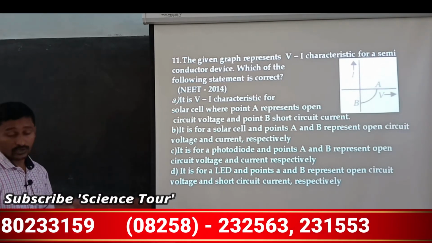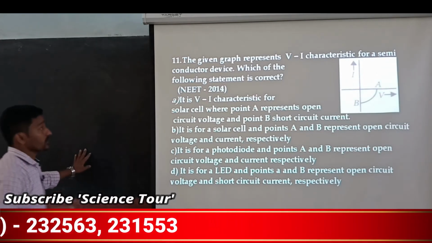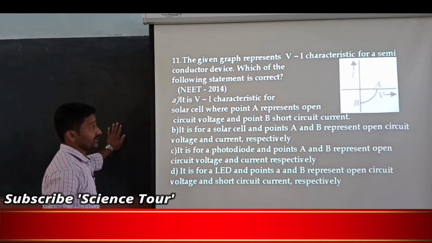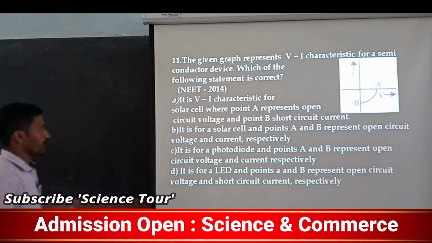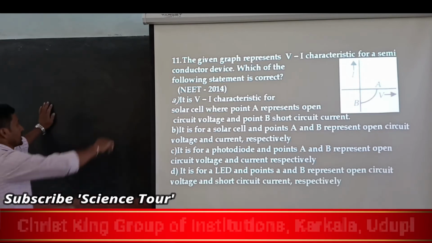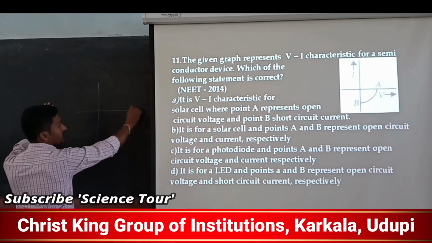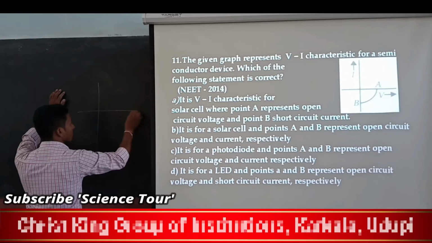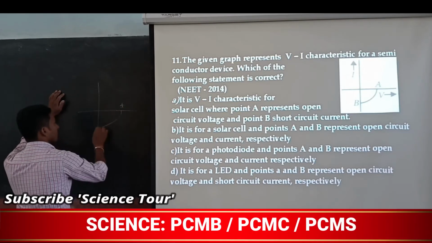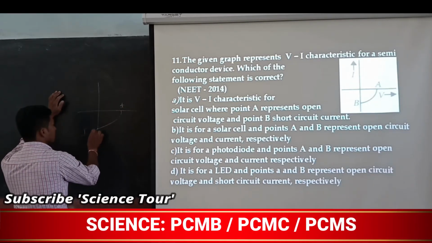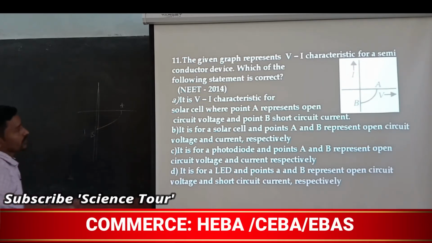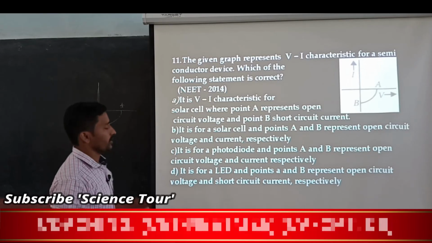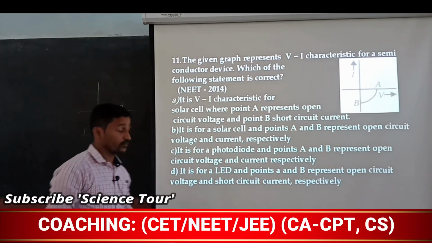So the next question we are going to see: the given graph represents VI characteristics of a semiconductor device. Which of the following statements is correct? Now VI characteristics are given. This is the voltage, point A, and this is the current, point B. This appeared in NEET 2014.